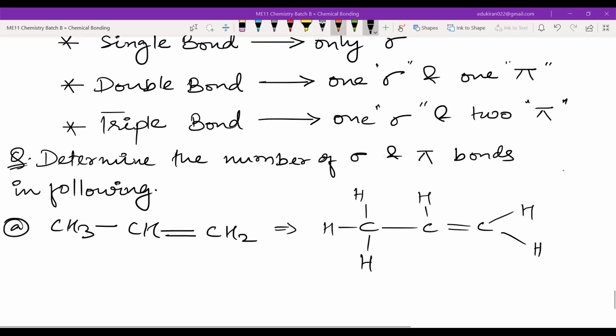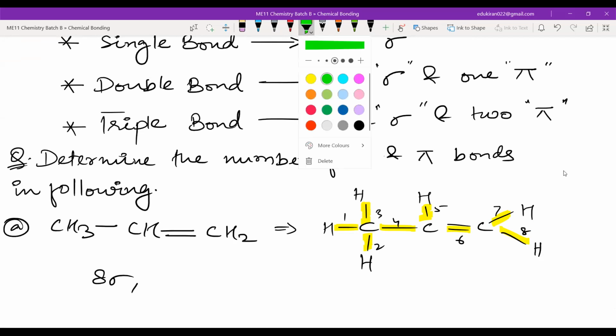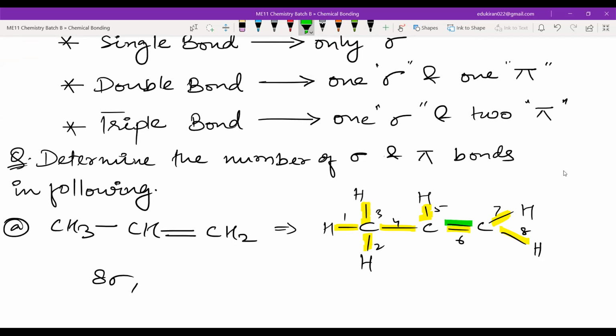Please let me count here. So we have sigma bonds. I'm writing 1 sigma. This is 2 sigma. This is 3 sigma, 4 sigma, 5 sigma. One of these bonds will be sigma, and another sigma and another sigma. So how many sigmas are there? 1, 2, 3, 4, 5, 6, 7, 8. Correct? So there are 8 sigma. And how many pi? There is only 1 pi. In a double bond we have 1 sigma and 1 pi, right? So this is 1 pi bond.